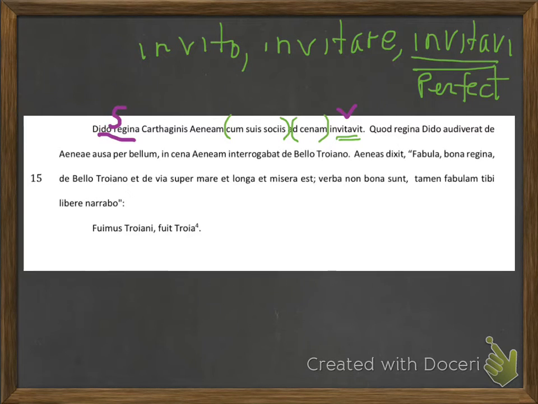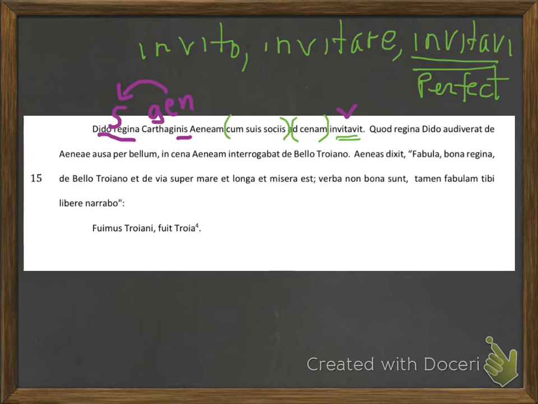When I look at the noun Cartaginis and I see that IS, I also see that it is on the vocabulary list. It's the second word in the entry. That means that it's the genitive. Genitive nouns will go with the noun that comes in front of it or the noun that comes after it. We learned in the very first part of the story that Dido is the queen of Carthage. So that would indicate to me that Cartaginis should go with Dido and queen.